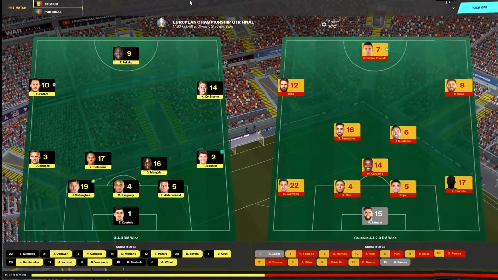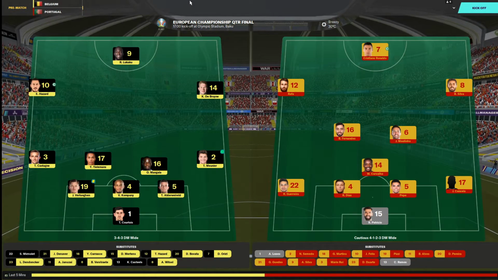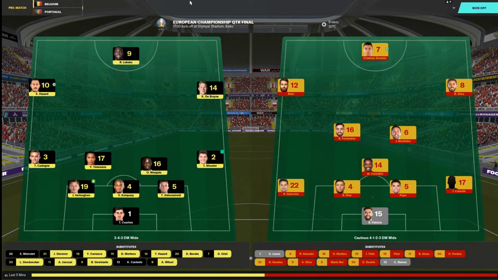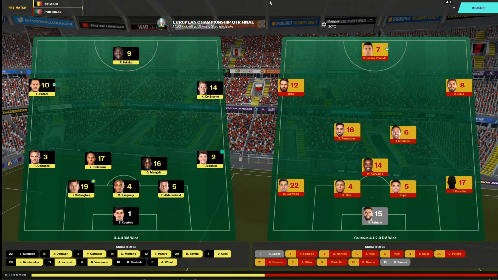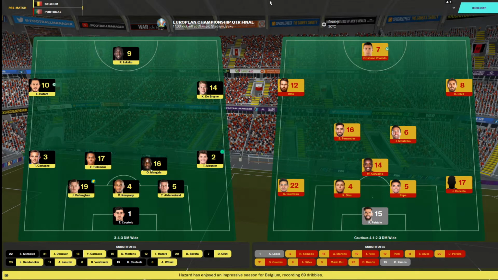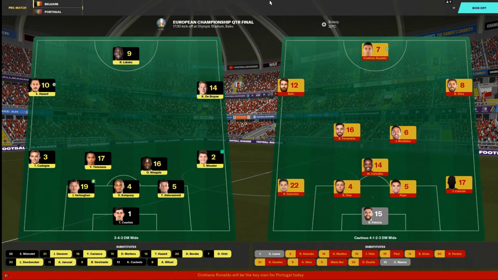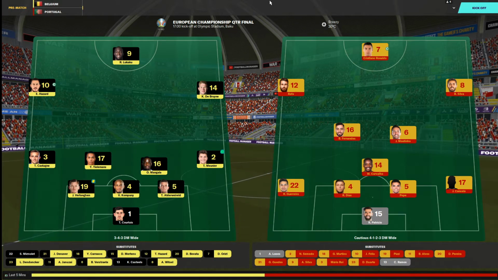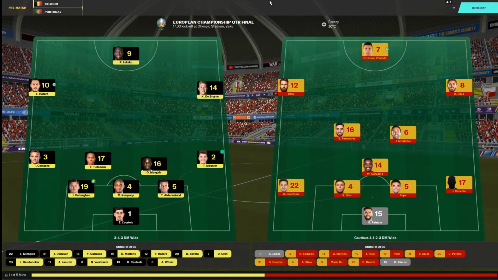And the winner of this match will take on the winner of today's other quarter-final between Spain and England. So let's have a look at the team news then, and Belgium with just one change to the side that beat Switzerland, and that sees Axel Witsel drop to the bench and Orel Mangala come back in. Romelu Lukaku sits on 3 goals for the tournament so far. He's one behind Harry Kane on 4, Martial also on 4, but France are now out, so Martial will stay on 4 goals. But Kane on 4, Lukaku on 3. He'll want to try and get the golden boot this tournament.